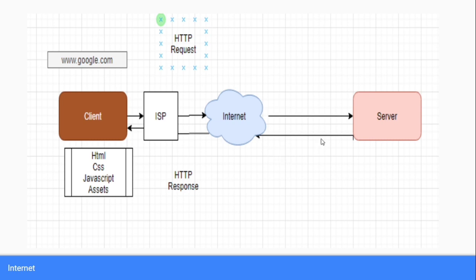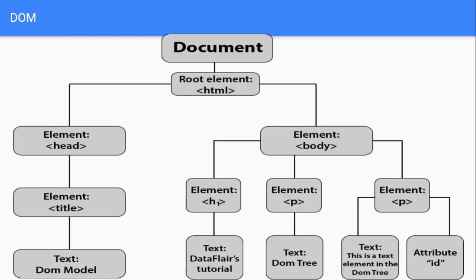So it will download all these files from google.com, store them inside your computer, and then render them and show you the Google page. Basically this HTML, CSS and JavaScript will combine and create a tree-like structure that we call the DOM, Document Object Model. This tree-like structure will contain each element you have in your HTML code, as a tree-like structure. It will look exactly like this. So we form a tree-like structure from the elements we got from the Google server.